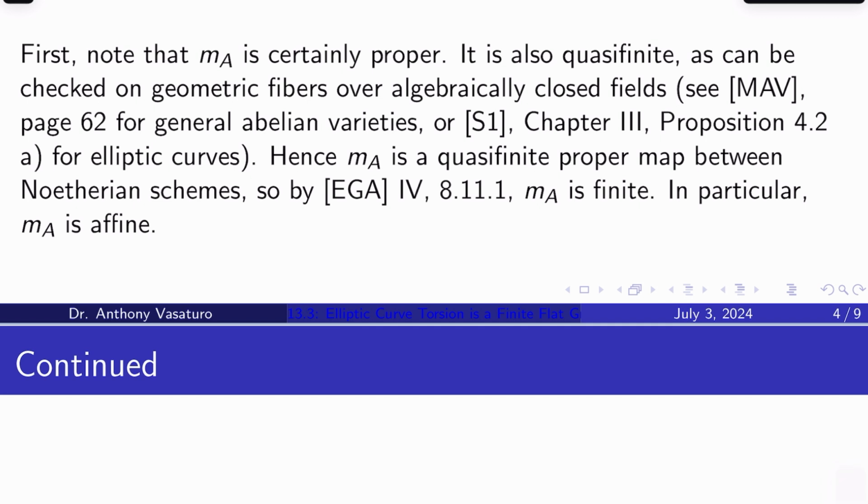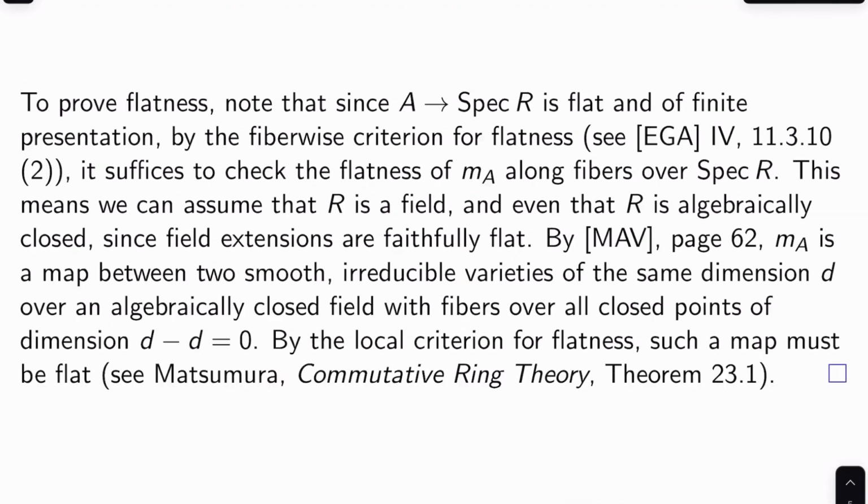So first, we'll note that m_A is certainly proper. I'll let you check that. It's also quasi-finite. That can be checked on geometric fibers over algebraically closed fields by Mumford's Abelian Varieties, for example, page 62, for general abelian varieties, or if you want an argument for just elliptic curves, you can consult Silverman 1, chapter 3, proposition 4.2(a). Okay, so anyway, m_A is a quasi-finite proper map between Noetherian schemes. So by, e.g., EGA IV 8.11.1, m_A must be finite, which is what we're after. In particular, m_A is also affine. Okay, so we got the finite part, now we need the flatness.